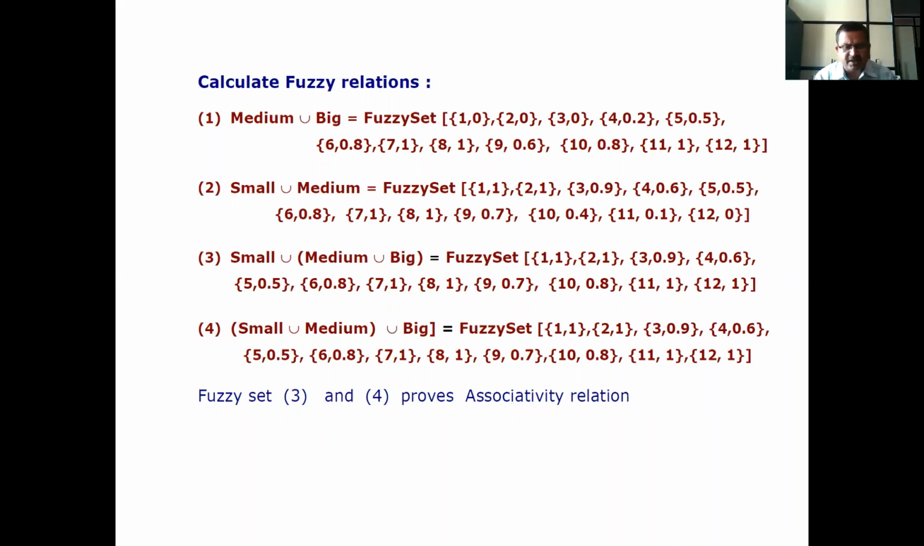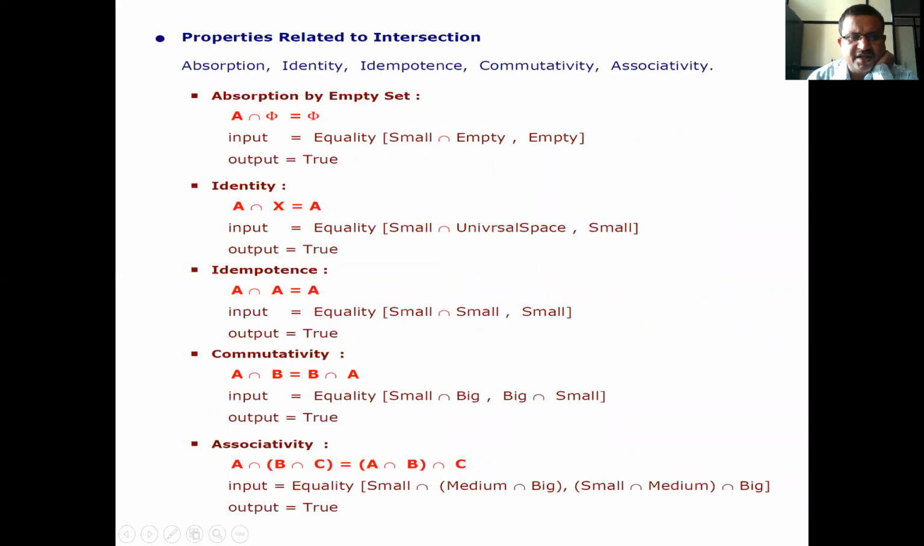Therefore, calculate fuzzy relations. Fuzzy set 3, 4 proves associativity relations. This is not there, we'll skip this. Now, properties related to intersection.